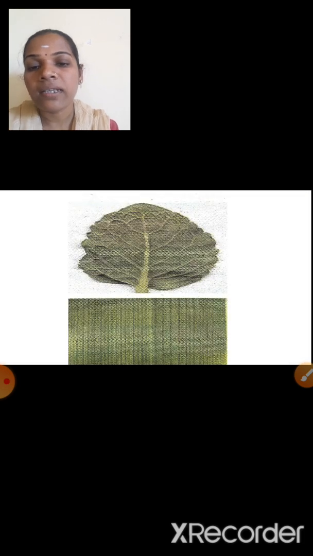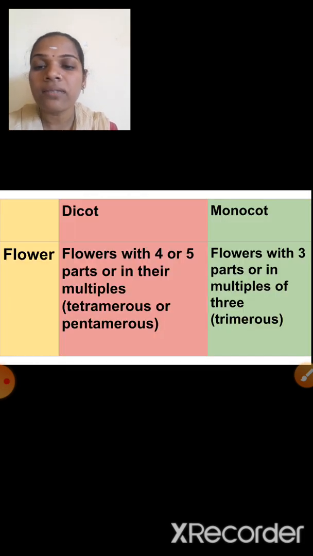Okay, and the next one is flower. How do the flowers of dicotyledonous plants look? The flowers with 4 or 5 parts, or their multiples. That means tetramerous or pentamerous. Tetra means 4, penta means 5.